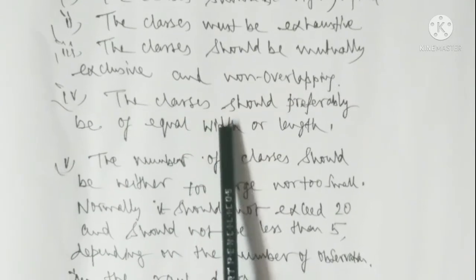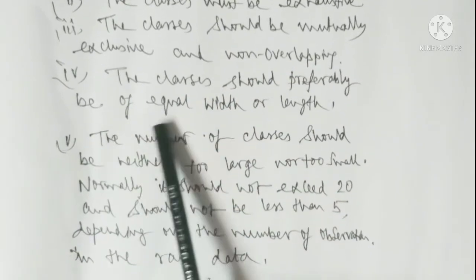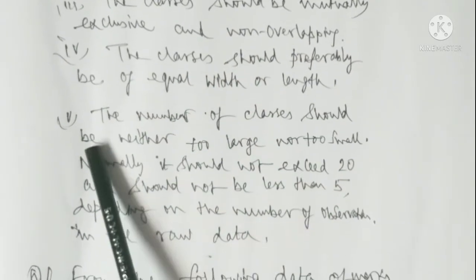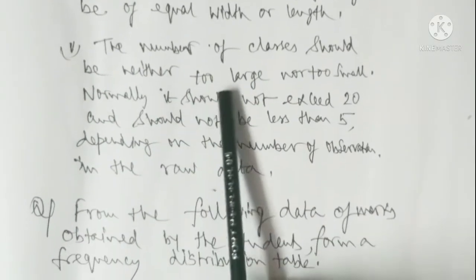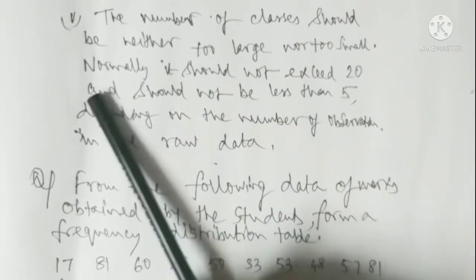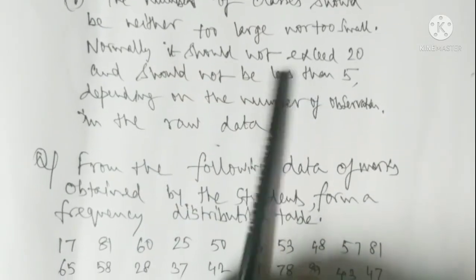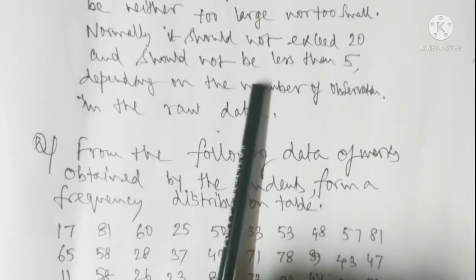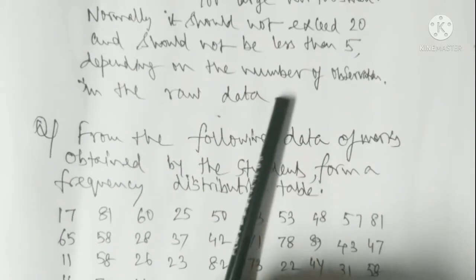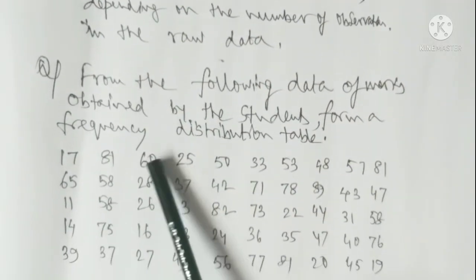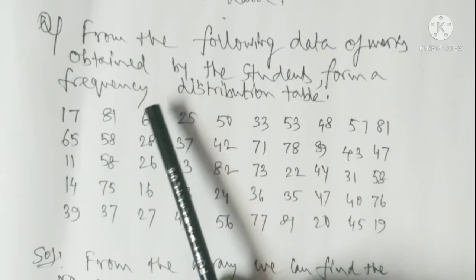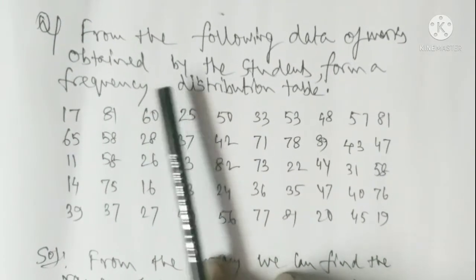Number 4, the classes should preferably be of equal width or length. Number 5, the number of classes should be neither too large nor too small. Normally, it should not exceed 20 and should not be less than 5, depending on the number of observations in the raw data.